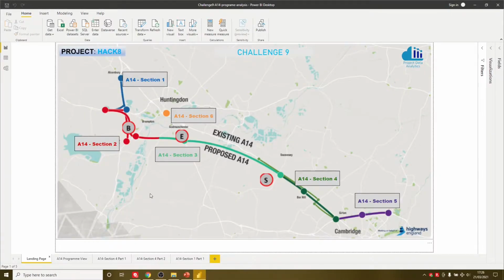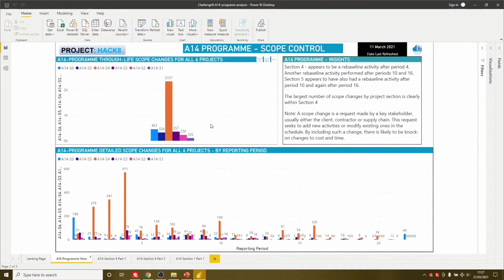So in Power BI then, on this landing page, what we'll do is we'll go through the overall program and then focus on section 4, one of the most complex parts of the overall program. So in terms of scope control then, first of all, for all 6 projects, you can see that section 4 is by far and away the biggest number of scope changes, which, by the way, scope change is something that's made by a key stakeholder, usually the client or the supply chain, that seeks to add either new activities or modify existing ones, and there's likely to be a time and cost impact as a result.